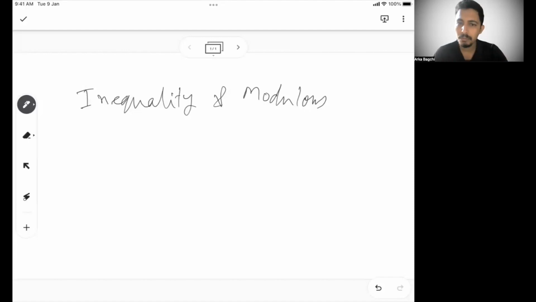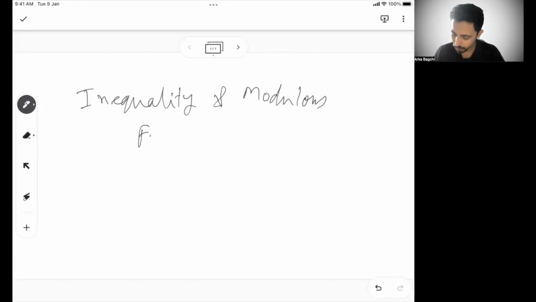So today we are going to talk about inequality and modulus, which is again a very important topic when it comes to your CAT, NMAT, SNAP. After all, the MBA entrance exam invariably has two to three questions coming out of inequality and modulus. You may not have a question that focuses only on inequality, but there will be a bigger problem, or a different problem, where inequality is applied. So there is a maximum-minimum problem, or a quantity equation problem where inequality is there. So let's get started and clear the concepts in today's session.